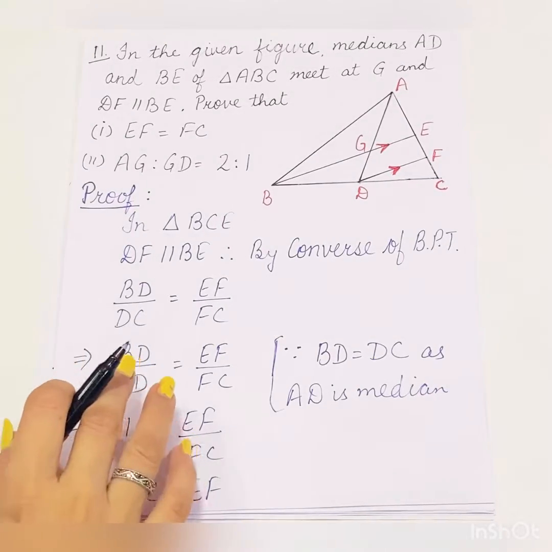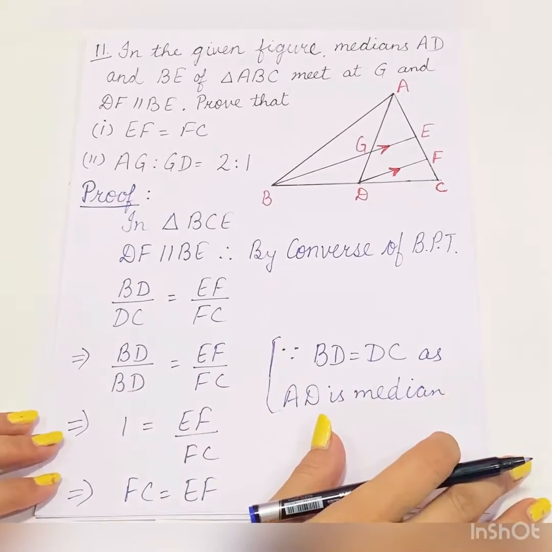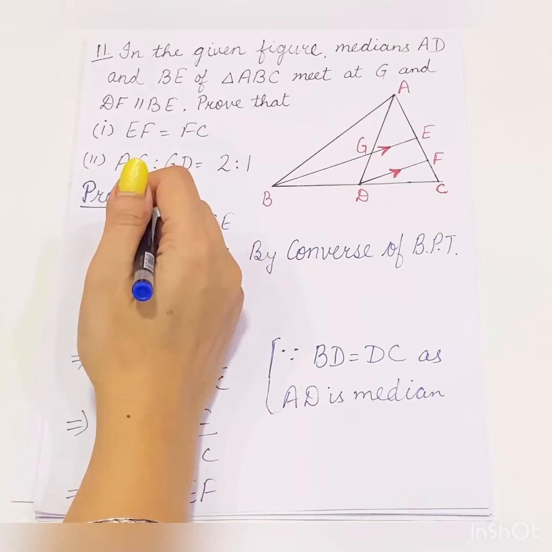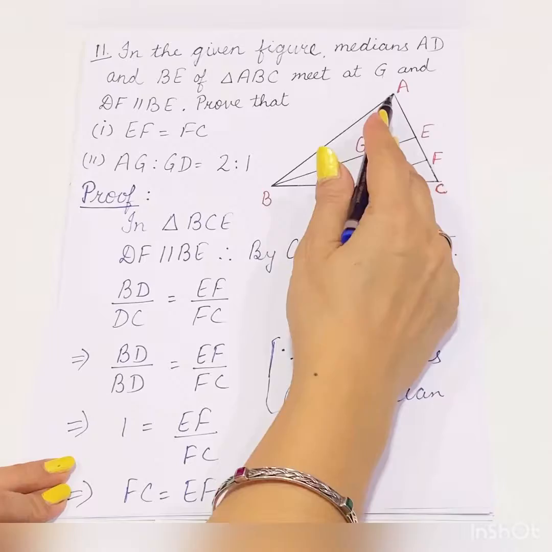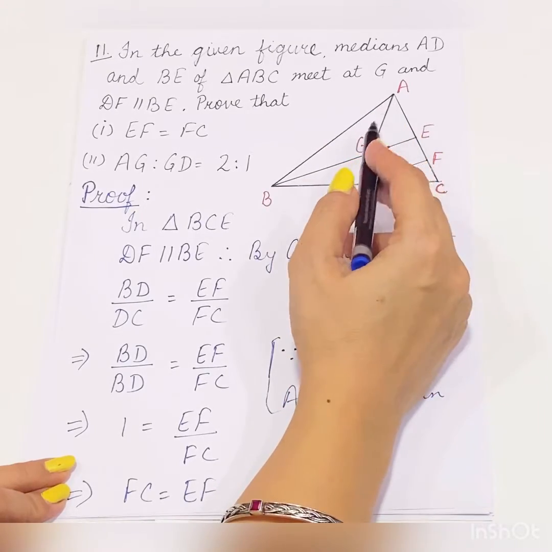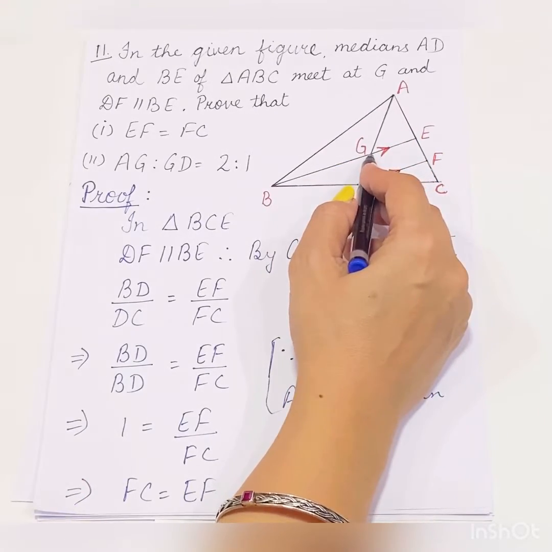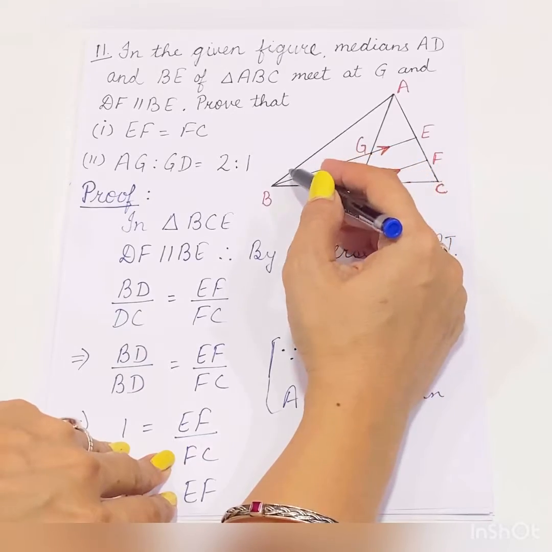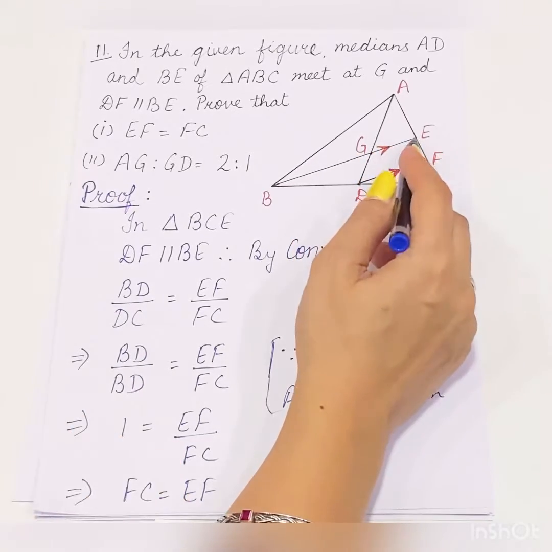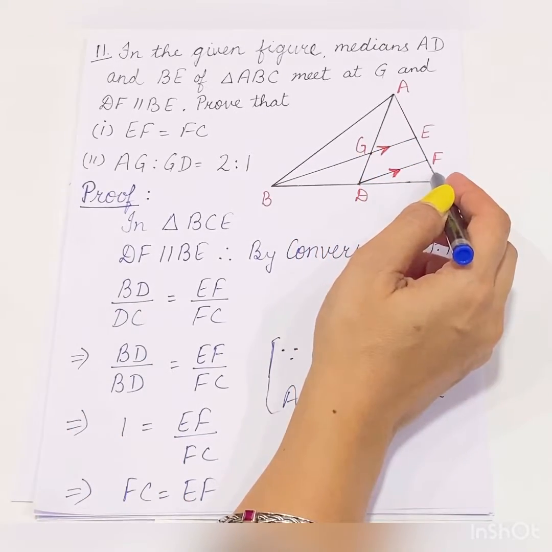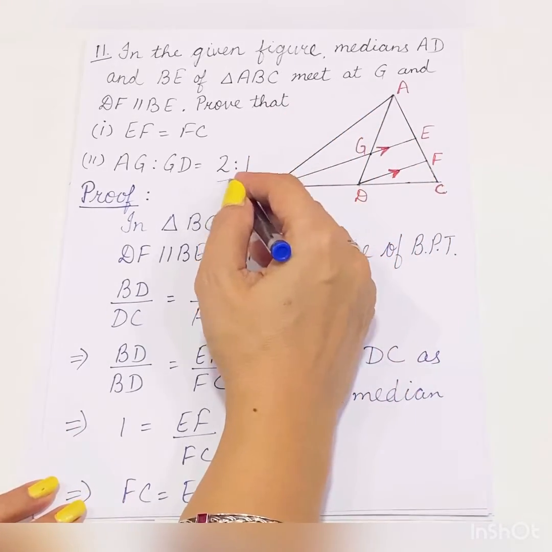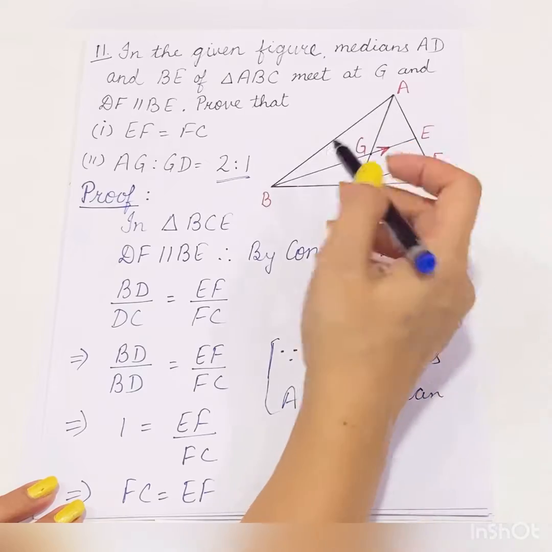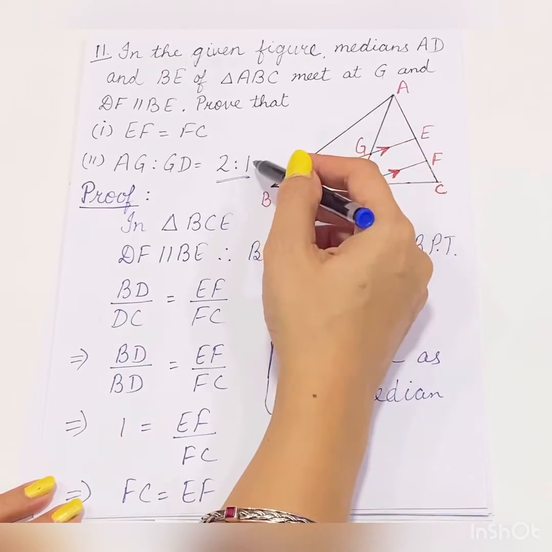Hello children, continuing the same topic similarity, I am going to take a few more questions from exercise 16a. Question 11 is, in the given figure, medians AD and BE of triangle ABC meet at G and DF is parallel to BE. Prove that EF is equal to FC, and second part is AG ratio GD is equal to 2:1. Children, this is the property of the centroid, that it divides the median in the ratio 2:1, and